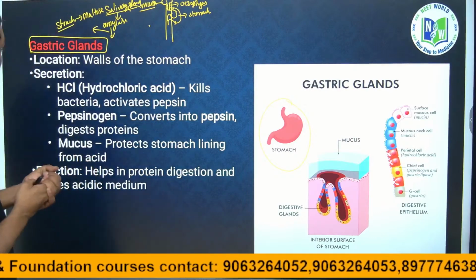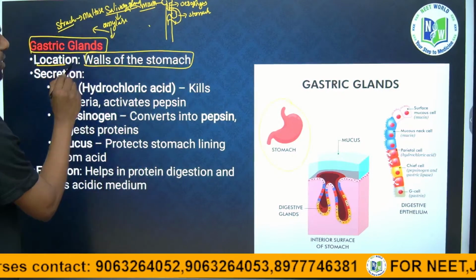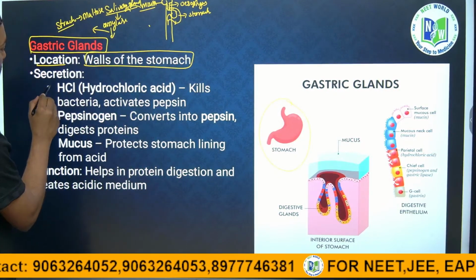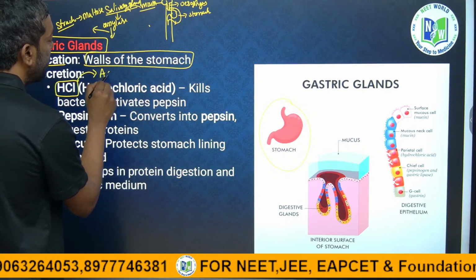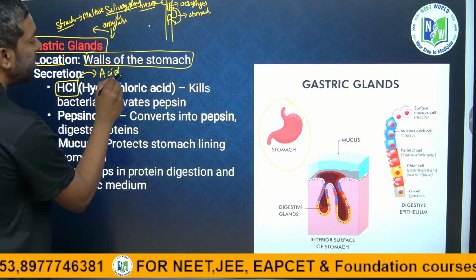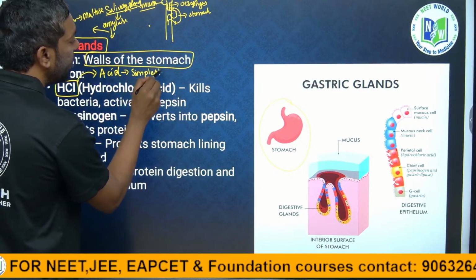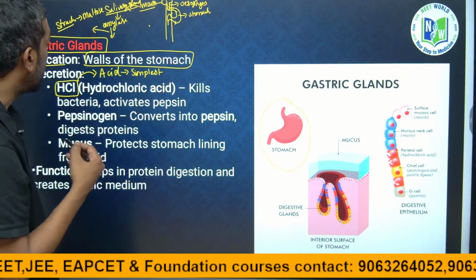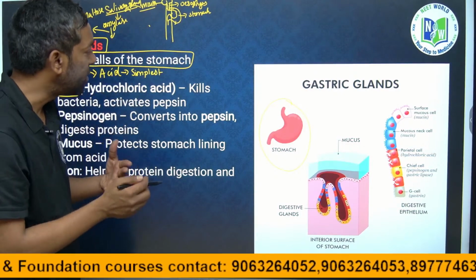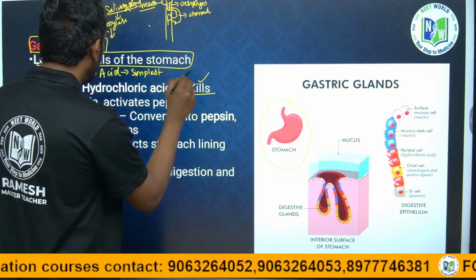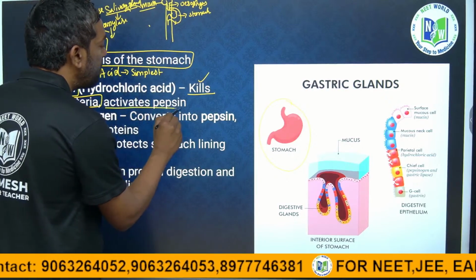The wall of the stomach can secrete first HCl, guys. HCl is the acid, the simplest acid. The stomach releases HCl, and it is most important. HCl is used to kill the bacteria and activate pepsin.